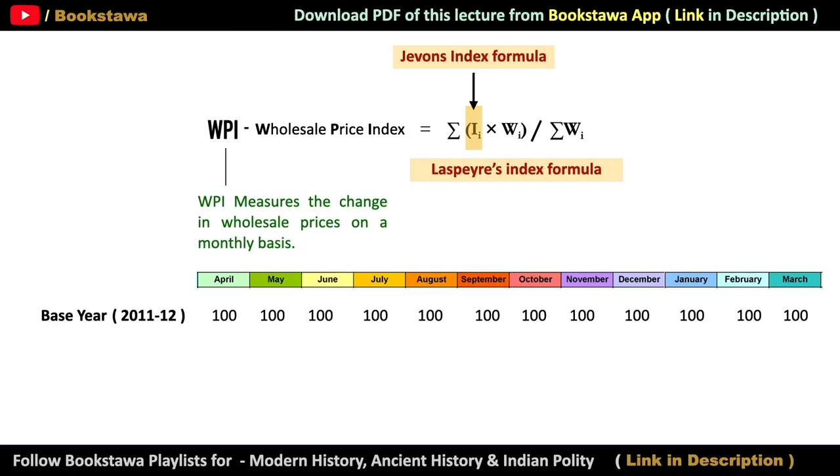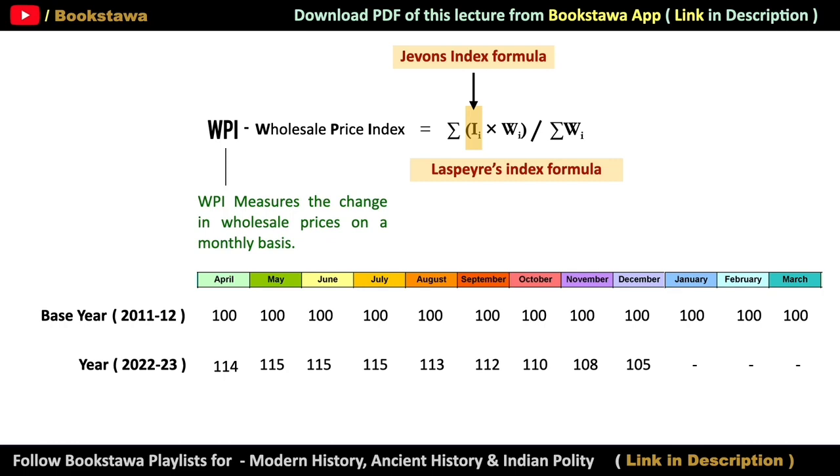You will multiply it by its corresponding weight. I, that is 100, will be common in all. So if you look at the numerator and denominator, then both will cancel each other. So the final value will be 100. That is why we said that base price will always be 100 every month. By the way, you don't need to do this calculation. You just need to know that if we are saying something, then why we are saying it. Now here you can see the actual values of WPI for the year 2022-23.